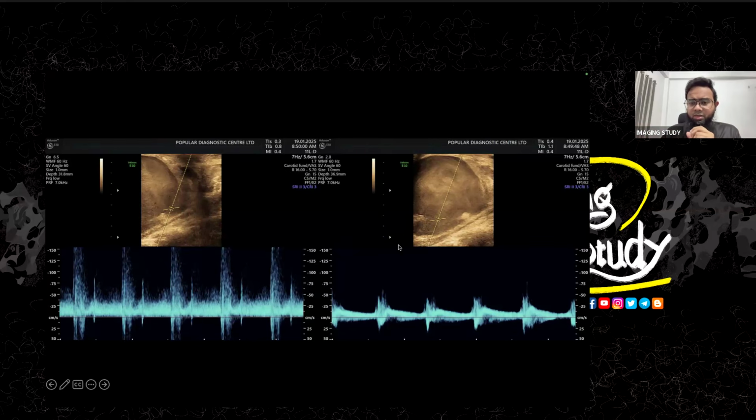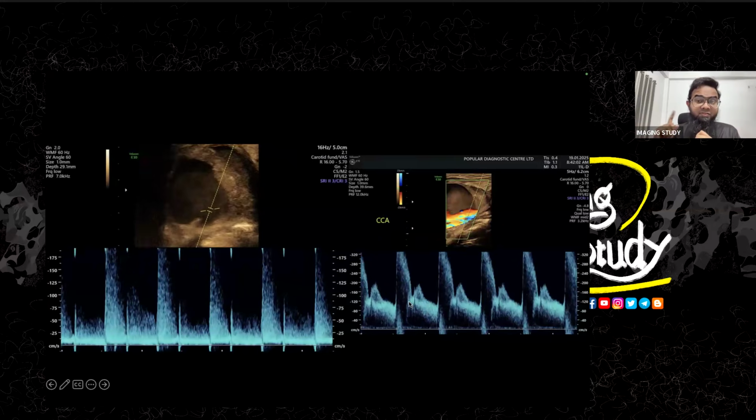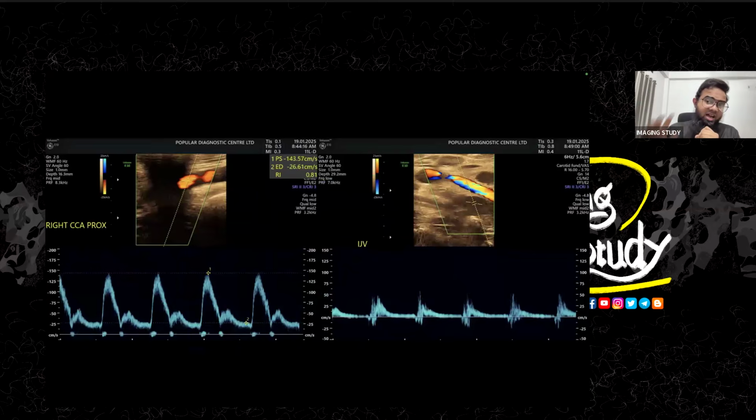And this is the site from the internal jugular vein part. This venous end is showing you arterial-like flow. So this is the arterialization of the internal jugular vein site. That is the functioning fistula nature. Okay, this is the arterial end, and now you can see a very rapid amount of flow. Even when we checked this part at the fistula, there is a flow velocity of more than 300 centimeter per second. So very high rapid flow there. This is the proximal part of the common carotid artery.